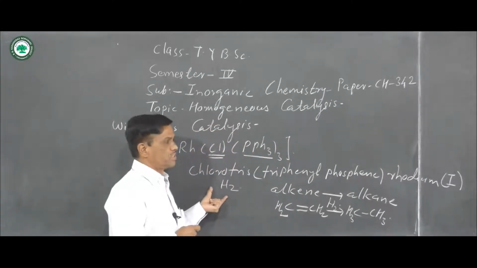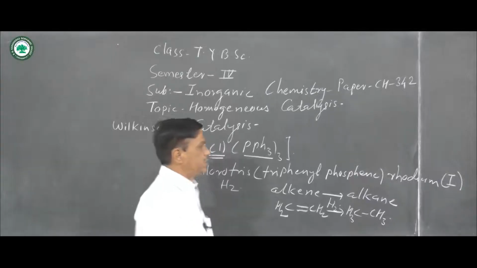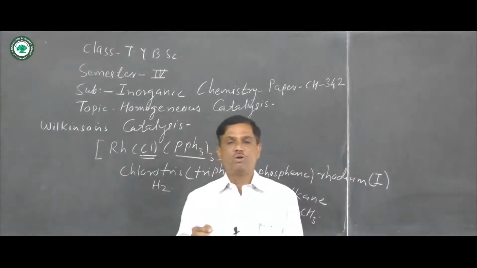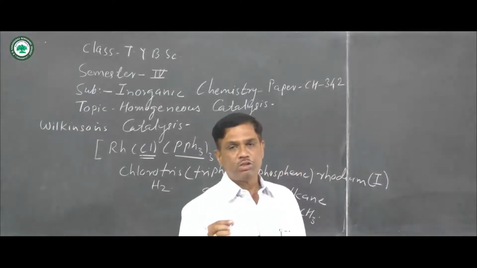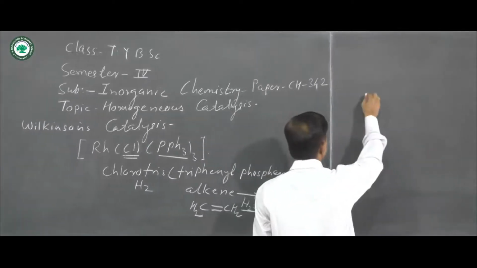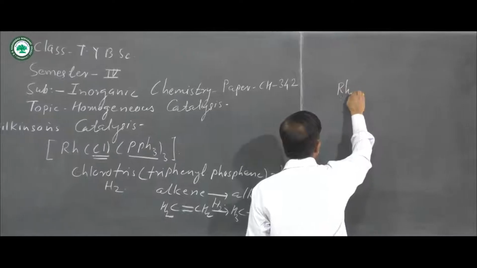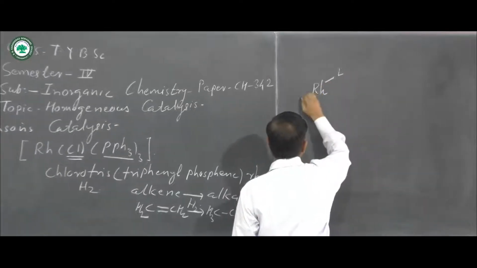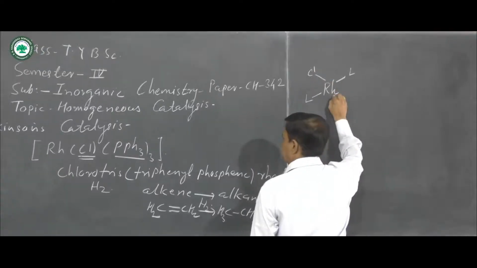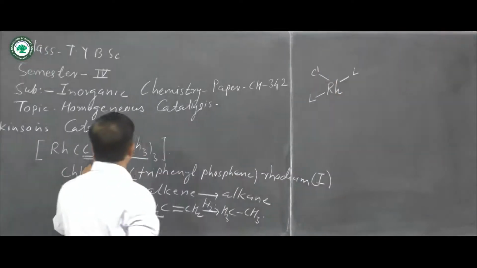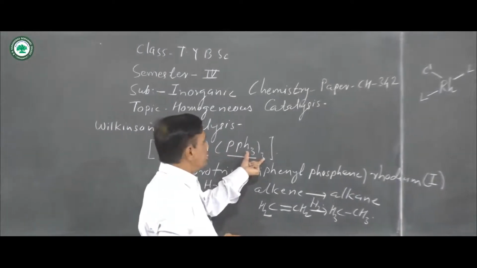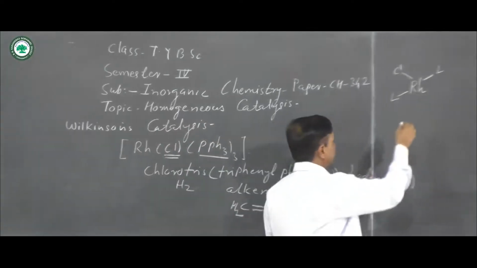Then what is the first step in the Wilkinson catalysis process? First of all, there is addition of a solvent molecule like ethanol or toluene to this catalyst, which is a square planar catalyst. Here is L, here is L, here is Cl, and the PPh3 three times is represented as 3L.